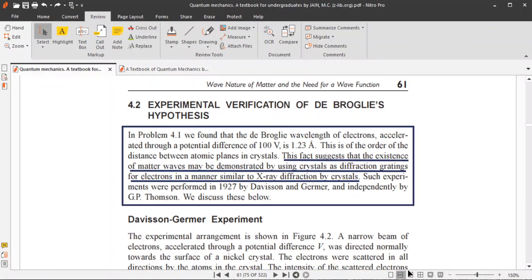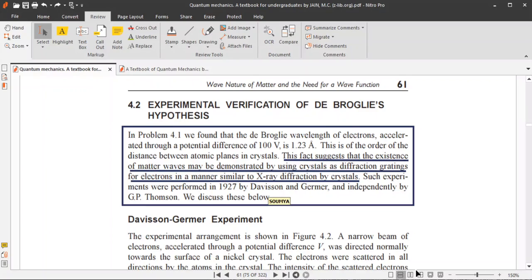Now, what is X-ray? X-ray is an electromagnetic radiation. What is X-ray diffraction? If the electromagnetic wave, that is X-ray, falls on the crystal, then we see some diffraction pattern. Why do we see some diffraction pattern? Because the order of the wavelength of the X-ray is almost the same as the atomic planes of the crystal. These atomic planes act as the diffraction grating.